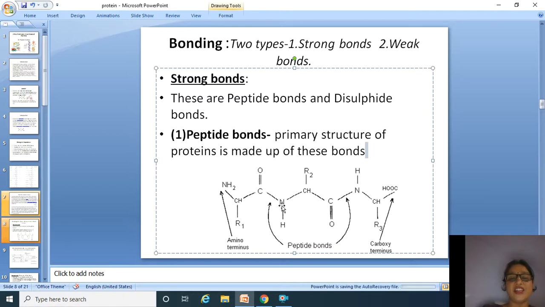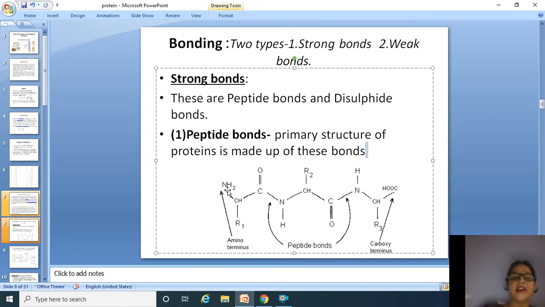So this is the first amino acid, this is the second amino acid, and this is the third amino acid. So there are two peptide linkages, CONH and CONH.